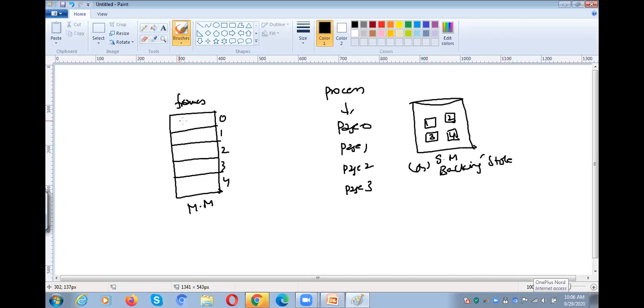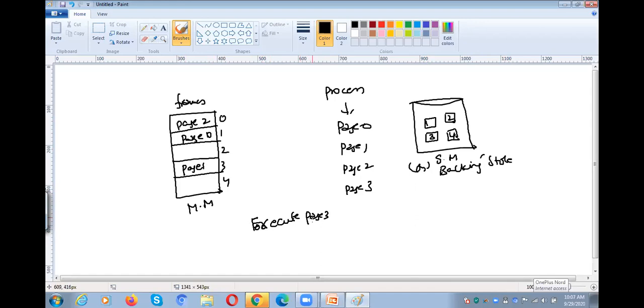Page 0 is available in frame 1. Page 1 is available in frame 3. Page 2 is available in frame 0. Page 3 is not available, for example. So now you want to execute page 3.